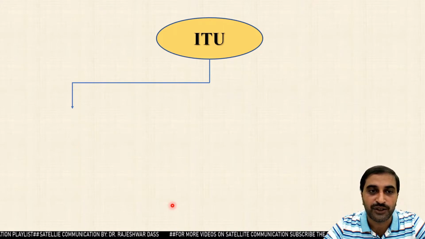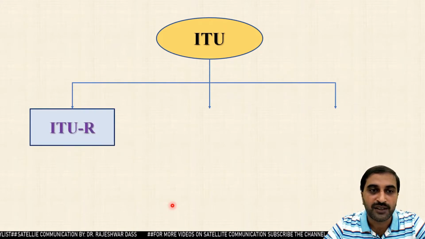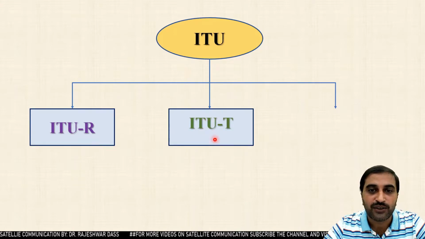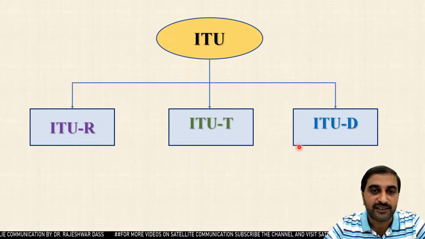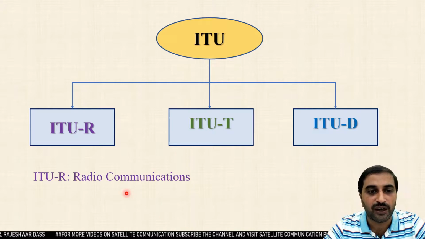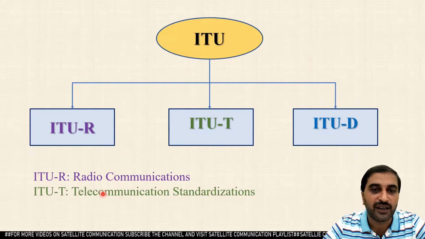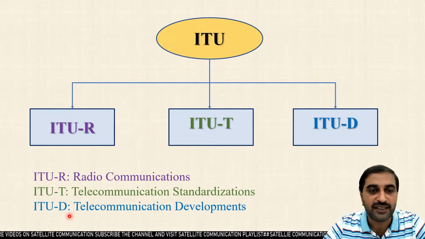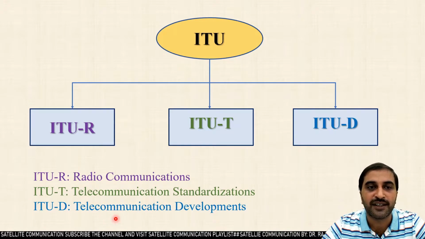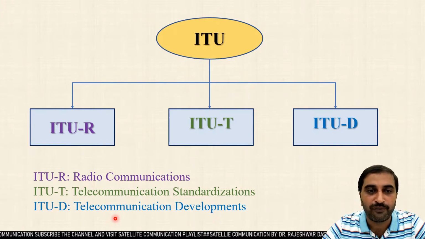These objectives are achieved by the ITU with the help of different sectors, which work under the ITU. Three sectors are there. One is ITU-R, another is ITU-T, and next is ITU-D. ITU-R stands for International Telecommunication Union Radiocommunication, where R stands for Radio Communications. Similarly, in ITU-T, T stands for Telecommunication Standardization, and D stands for Telecommunication Development. These three sectors help the ITU to achieve the objectives of this agency.